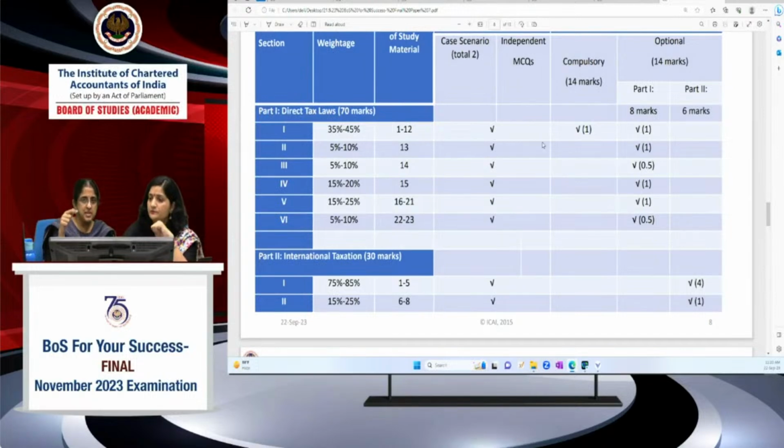What happens now in the question paper, in the descriptive portion, 14 marks is a compulsory question generally on total income of a company or firm. Then after that, all the remaining 5 questions are also 14 marks. 8 marks is for direct tax laws, and 6 marks each question is for international taxation. So each question is like that, 8 marks for DTL and 6 marks for international taxation. And out of those 5 questions, you have to opt for any 4, plus you have to do the compulsory question. So that's how the pattern comes.